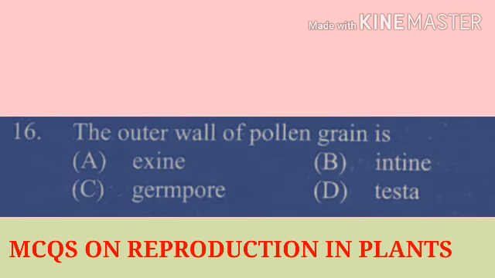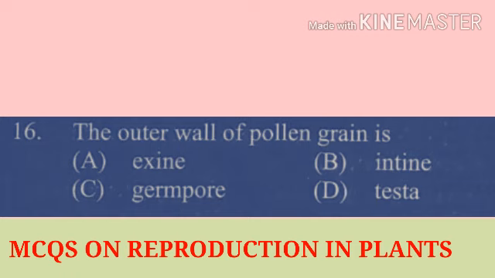Question number 16. The outer wall of pollen grain is, a very simple, easy question. The outer wall of pollen grain is called the exine and the inner is called the intine. Here option A is exine, option B is intine, option C is the germpore from which the pollen tube gets outside, option D is the testa, which is the outer layer of the seed.